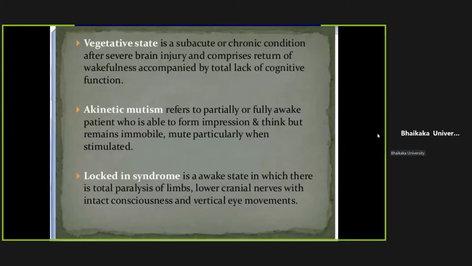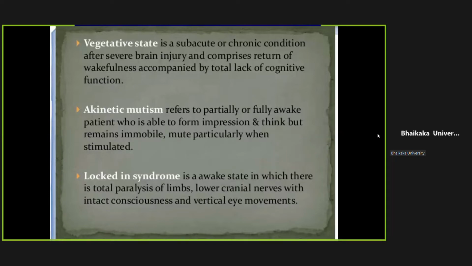Vegetative state means whenever a patient recovers from a severe, massive brain injury, or sometimes improves after a large stroke, in which condition, for a subacute to chronic period of time, more than months or years, the patient would remain conscious.